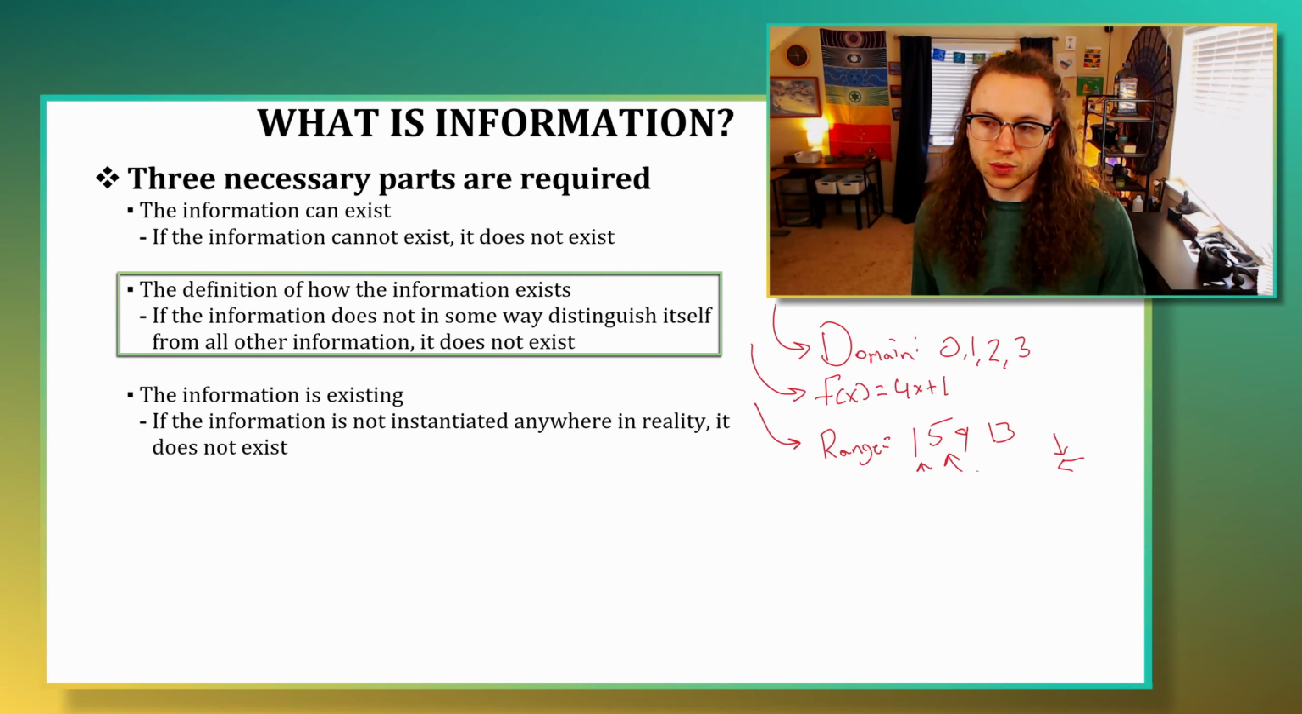If we put a value in from the domain into our function, but we don't actually get any value that is distinct from any other value, then it either is one of the previous values or it doesn't exist.